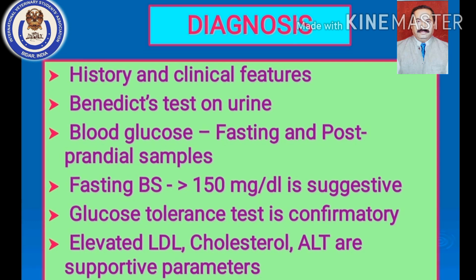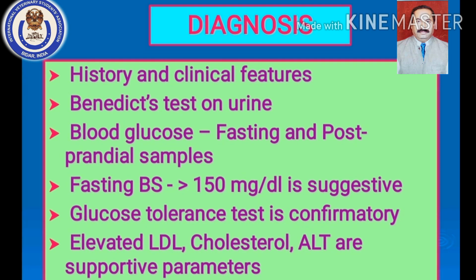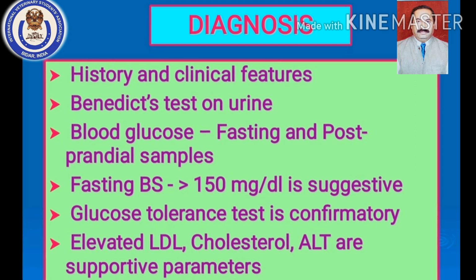So what you have to do is, after heating, see whether there is a change in the color of the Benedict reagent. If there is no color change, there is no glycosuria. If the color change is there, you say the Benedict test is positive and there is glycosuria, and depending upon the color change, you grade it as 0.5%, 1%, 1.5%, and 2%. This gives you a qualitative analysis.